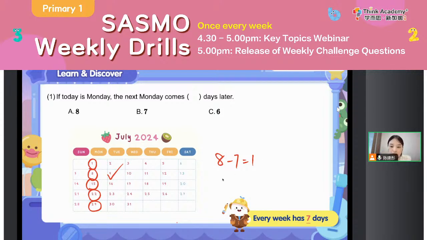And then how about if 9 days have passed? 9 days have passed. What day is it? Yeah, it will be Wednesday, right? Because you see, 9 minus 7 equals 2. And we know today is Monday, so we need to calculate. Oh, that will be Tuesday and Wednesday. Okay, how about 10 days have passed? Then there will be 3 more days, right? So let's count. Tuesday, Wednesday, Thursday, just like this.